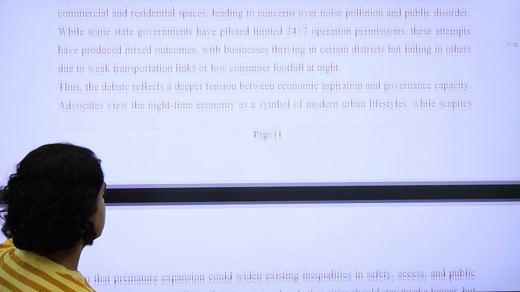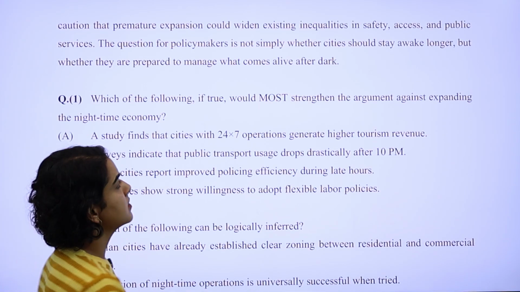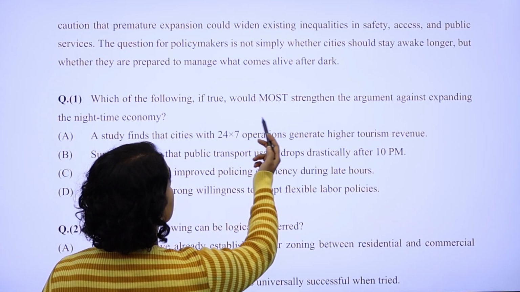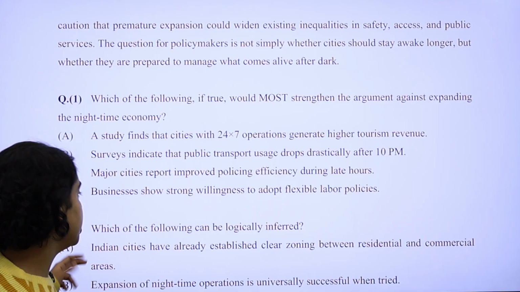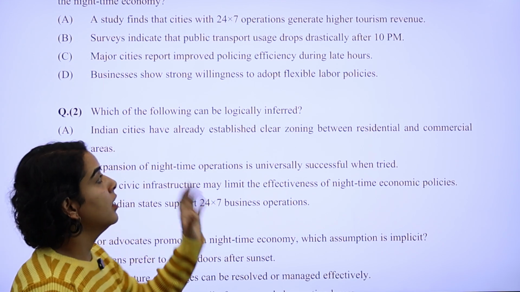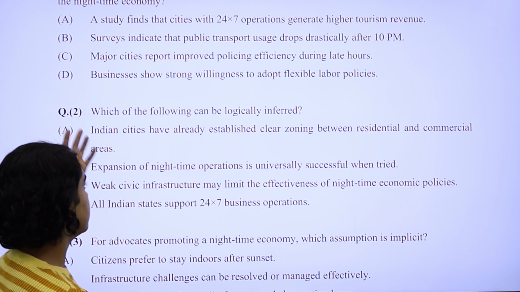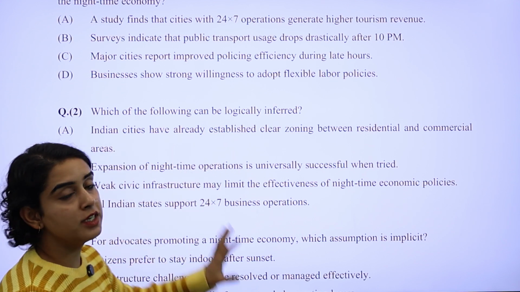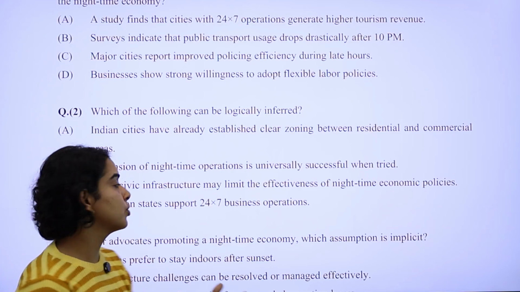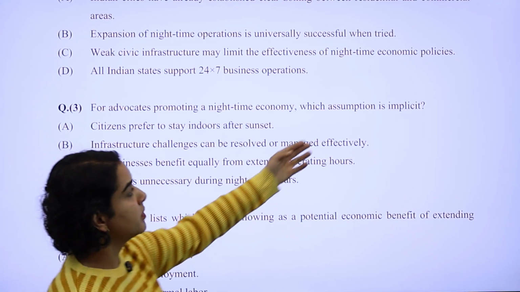From the first passage, the questions were about argument analysis. You had to find which among the following will most strengthen the argument. So argument analysis was tested in this question. Second was regarding deducing the logic: which of the following can be logically inferred? All of it is based on the passage, by the way. Once you have read the passage and then go to the questions, it's going to make much more sense to you. Then again, an assumption based question.